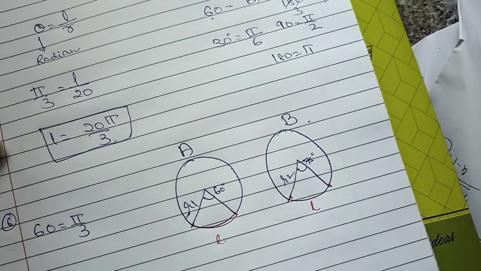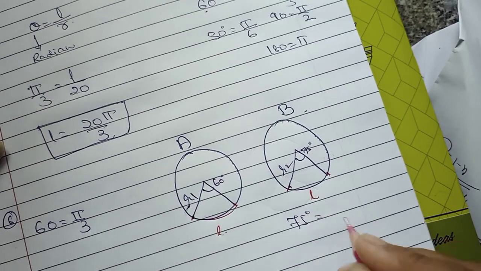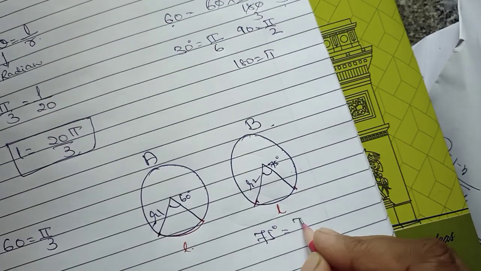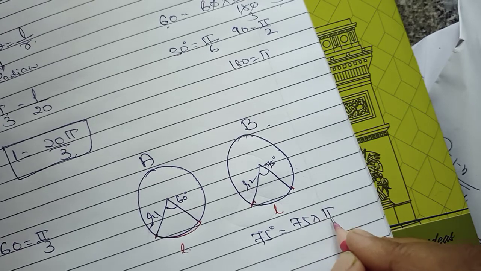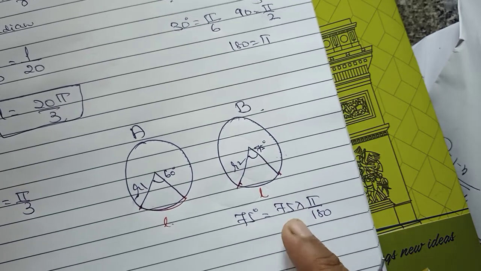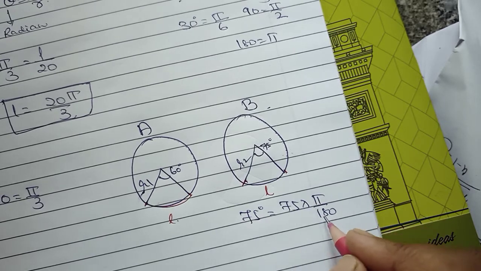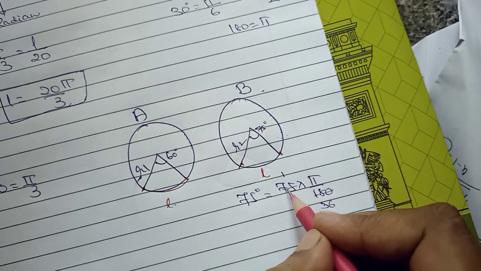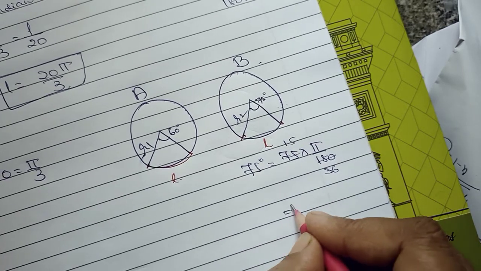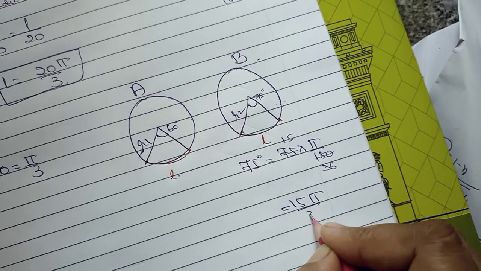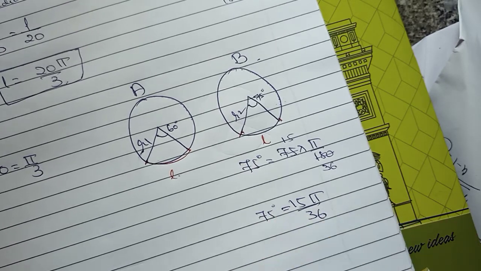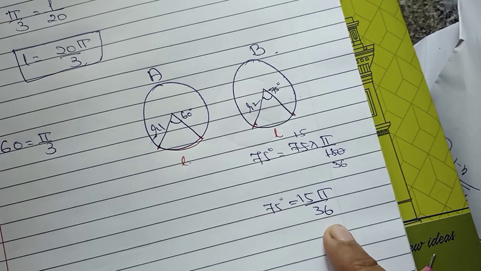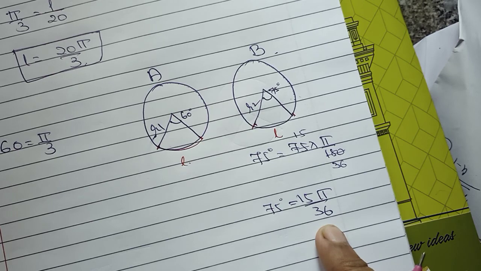Now what about 75? We will convert this 75 degree to radian measure. To convert, I have to multiply by pi upon 180. So 75 into pi upon 180. Now 75 and 180 come in the 5 table. 5 3s are 15, 5 6s are 30, 5 1s are 5, then 2 5s are 10. So here I am getting 15 pi upon 36. So this is 75 degree. 75 degree is in degree measure and its radian measure is 15 pi upon 36.